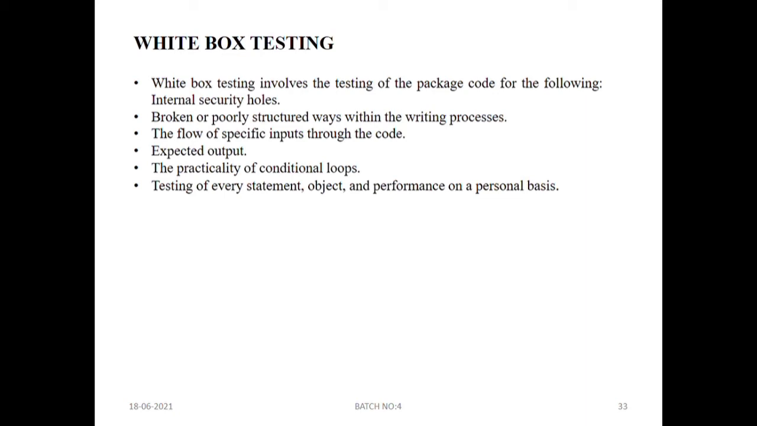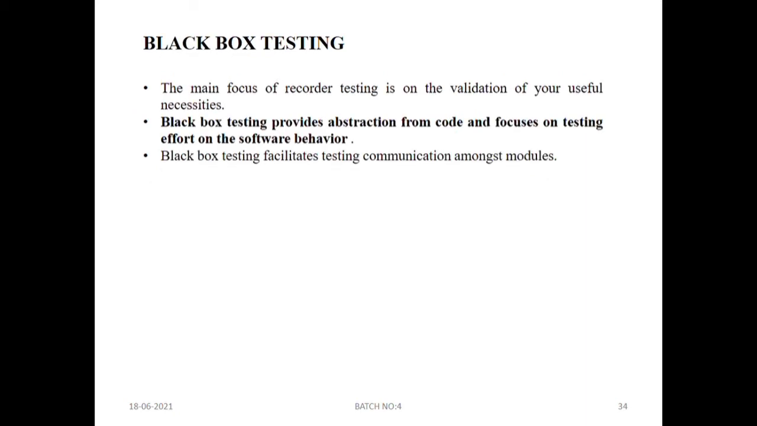The next one is black box testing. Black box testing provides abstraction from code and focuses the testing effort on the software behavior. This mainly focuses on whether the software is valid for our functional requirements, and this also facilitates testing on communication among the modules.